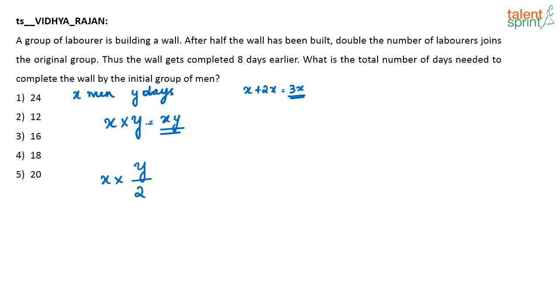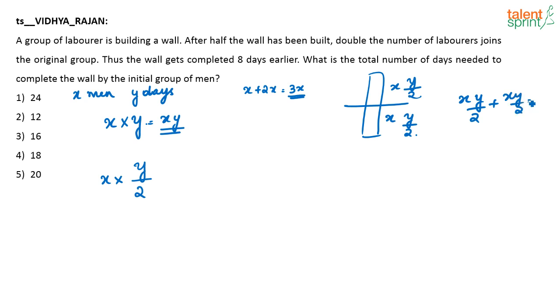So actually what should have happened? See, there is a wall. For building the first half of the wall, X men are working for Y by 2 days. Similarly, for building the next half of the wall, X men will have to work for another Y by 2 days. So the total work done will be XY by 2 plus XY by 2, which is equal to XY. Right, that's what we have got here.